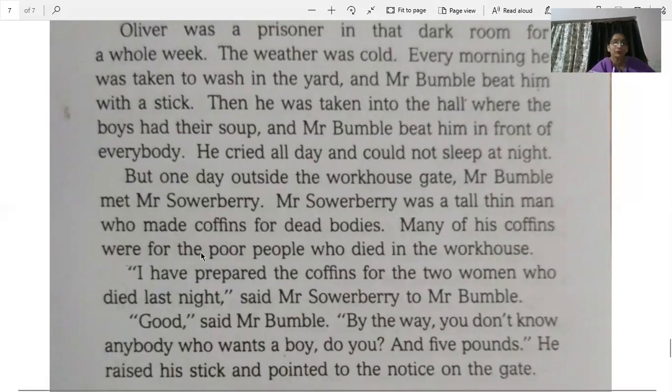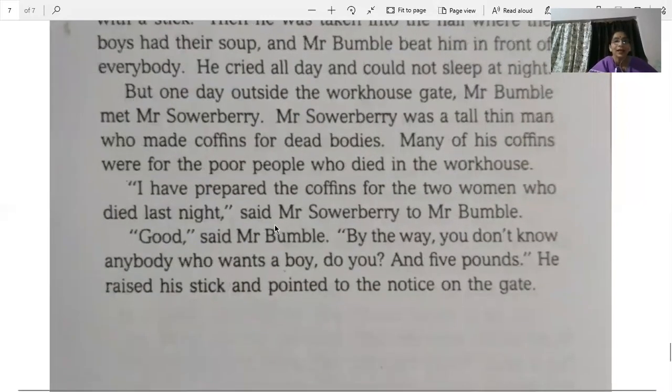Many of his coffins were for the poor people who die in the workhouse, and because the condition of the workhouse was so pathetic that mostly people didn't survive much and they used to die here. So Mr. Sowerberry used to supply coffins to the workhouse. I have prepared the coffins for 2 women who died last night, said Mr. Sowerberry to Mr. Bumble. He had come there to deliver the 2 coffins. He told there 2 women died last night, so I have come here to deliver these coffins.